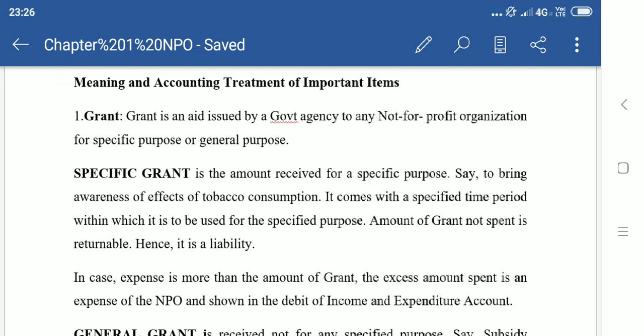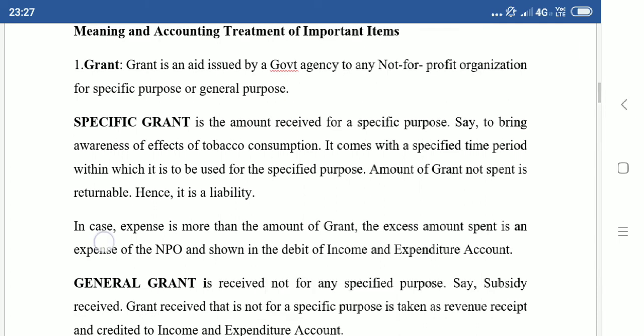Now, what if the expense is more than the grant? Say the grant is 5 lakh rupees, but the expenditure to build the physics lab is 5 lakh 10,000 rupees. Then 5 lakh minus 5 lakh, the physics lab construction grant will not appear on the liability side, it will become 0. This 10,000 will appear on the expenditure side of the income and expenditure account. Okay, that is what is explained in this case.